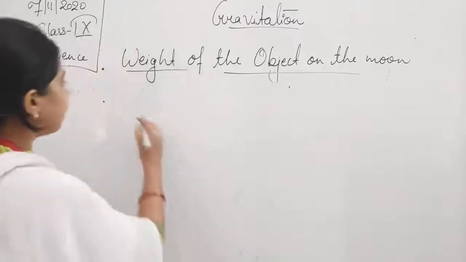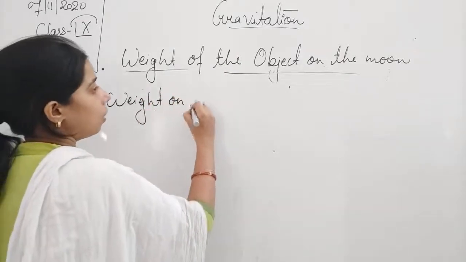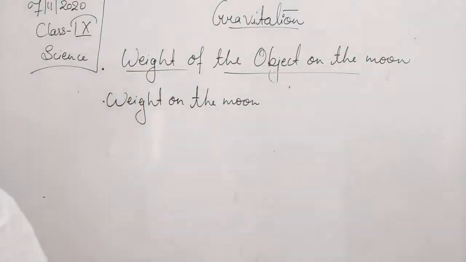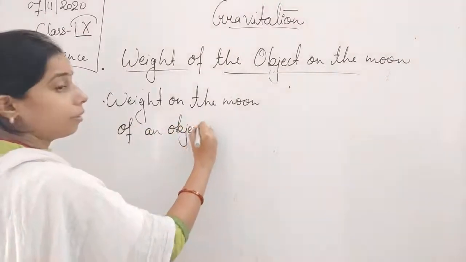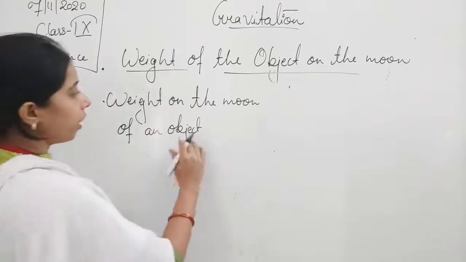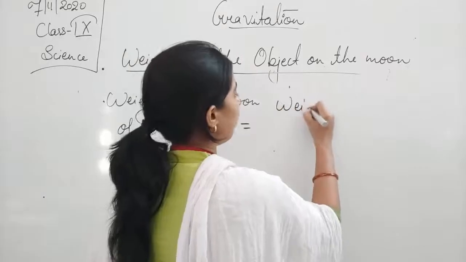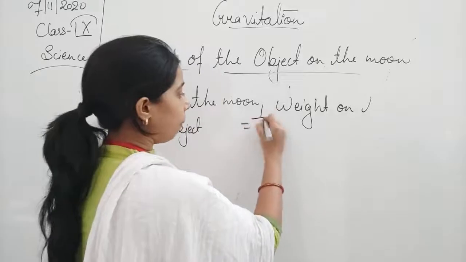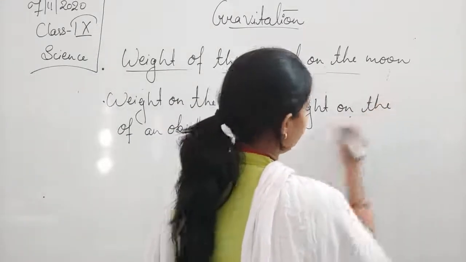So we can say that the weight on the moon of an object will be equal to 1/6 of the weight on the earth of the object.